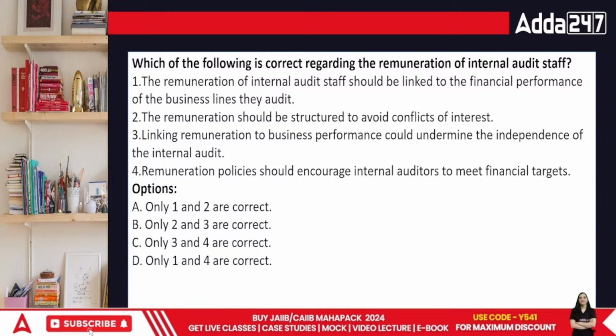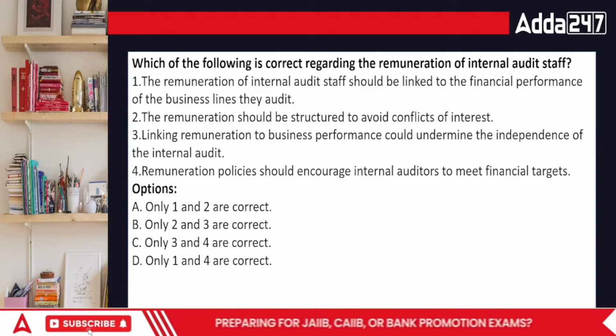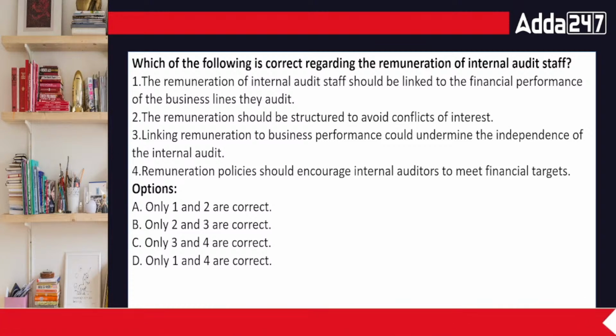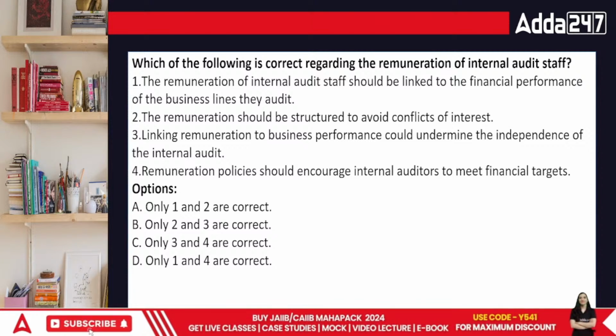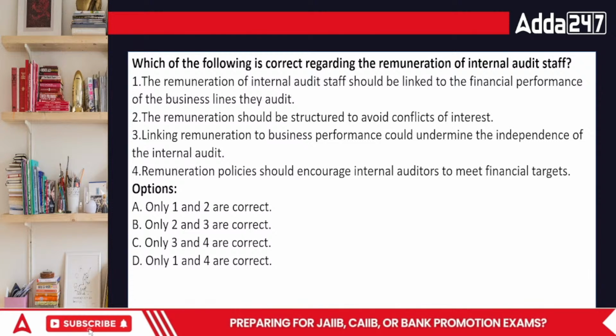Linking remuneration to business performance could undermine the independence of the internal audit, or remuneration policies should encourage internal auditors to meet the financial targets. Only 1 and 2 are correct, only 2 and 3 are correct, 3 and 4, or 1 and 4. Everyone, what is the correct answer to this question?